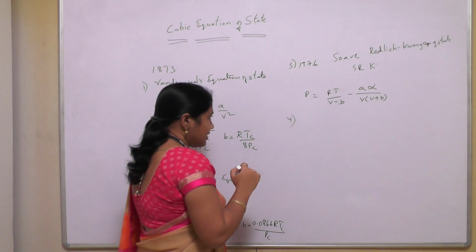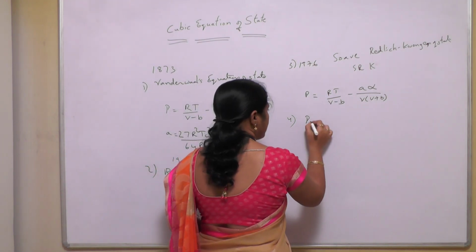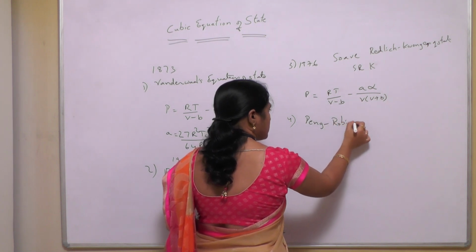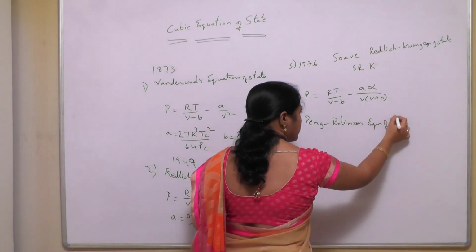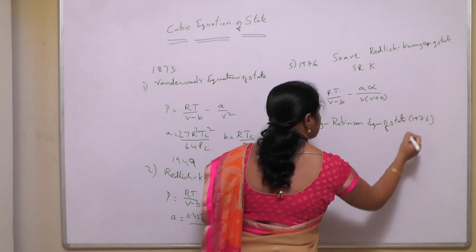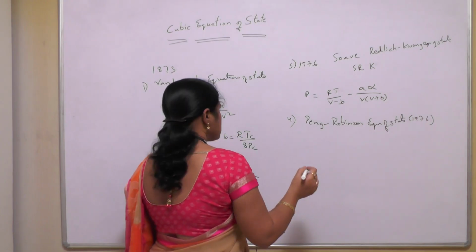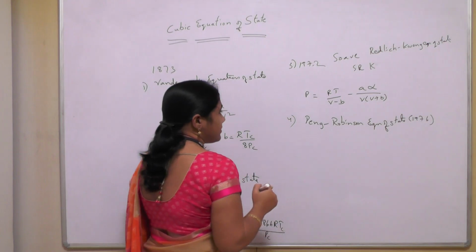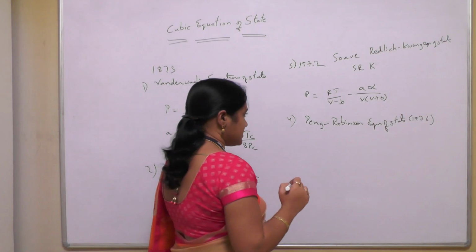Then another equation of state is the Peng-Robinson equation of state. The Soave-Redlich-Kwong equation was proposed in 1972, and the Peng-Robinson equation of state was proposed in 1976.